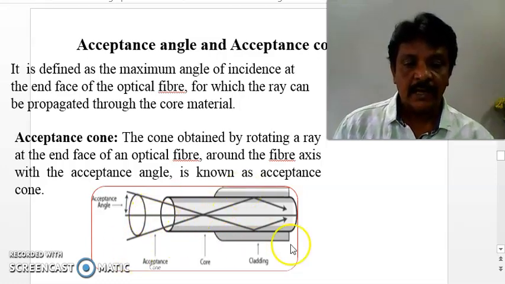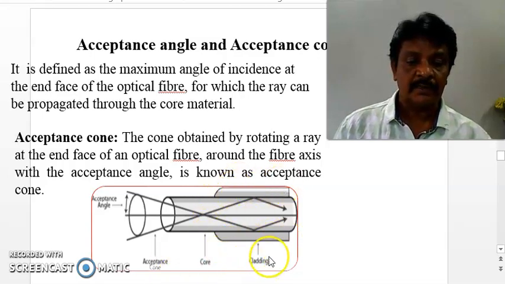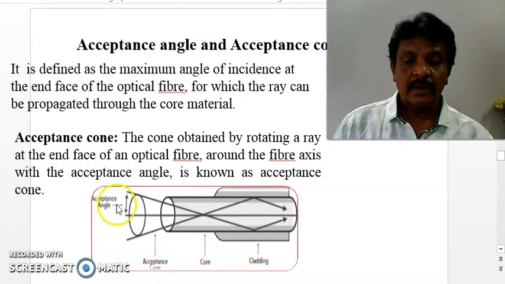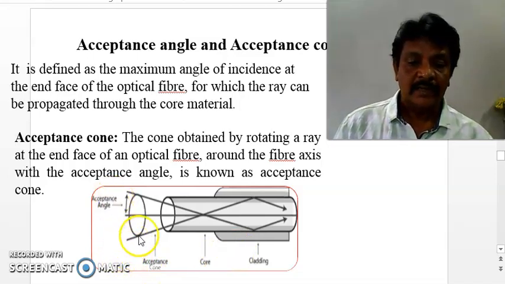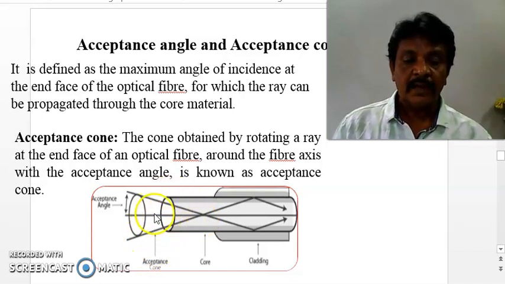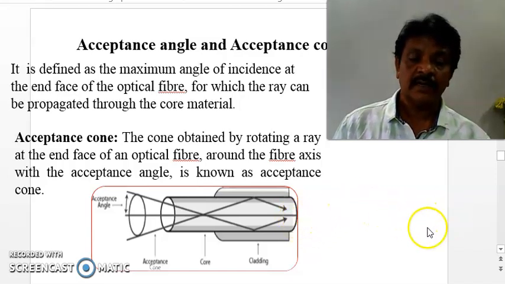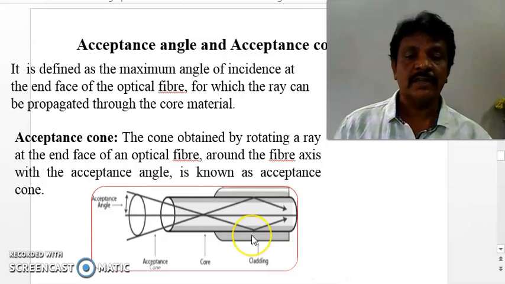Let us see here, we are showing the optical fiber core. This is the core, and this top layer is called the cladding. The light enters at the maximum angle of incidence at the face of the core, where the acceptance angle is made here. The light gets reflected like this, undergoes total internal reflection, and is released at the other end. This is called the acceptance angle and acceptance cone.